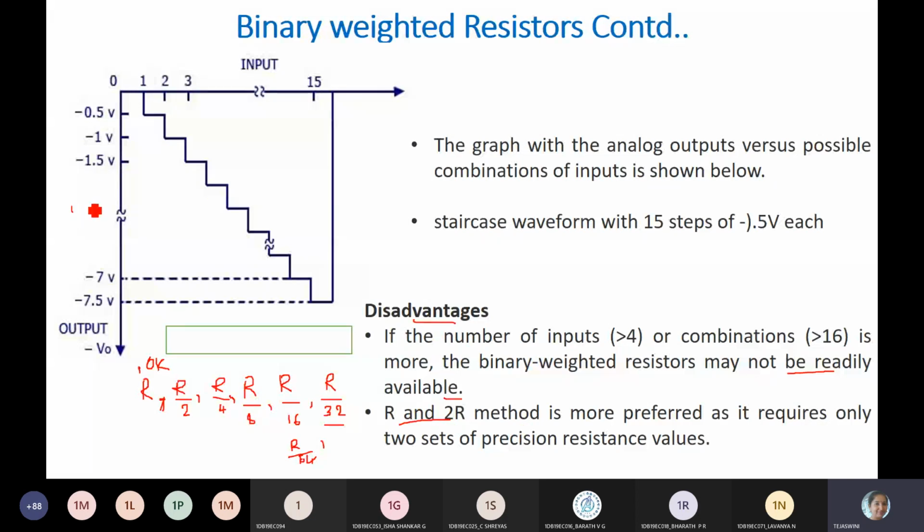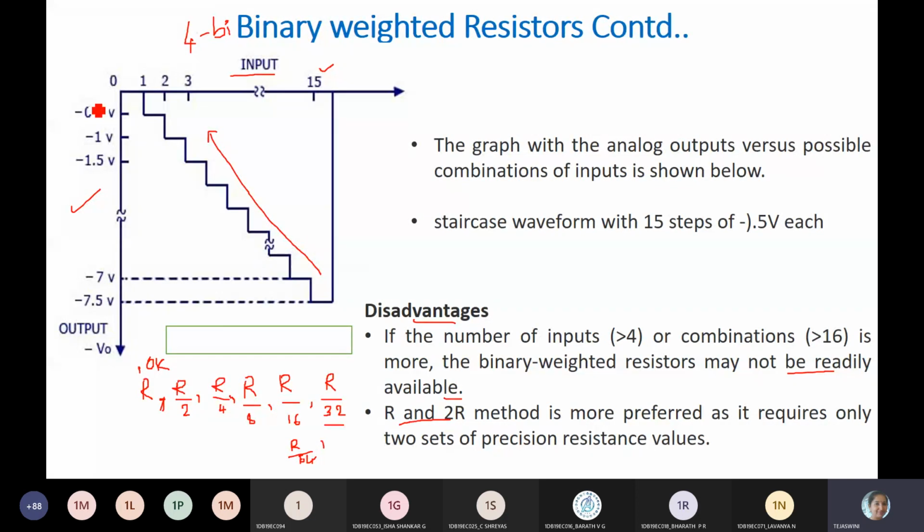Coming to the waveform, this is the staircase waveform. You can observe it seems to be like a staircase, from here to here. The x-axis indicates the input. We have done this for the 4-bit binary weighted resistor. 4-bit means 16 combinations, 0 to 15, that is levels 0, 1, 2, 3 up to 15. And the y-axis tells you about the output voltage, minus V0.